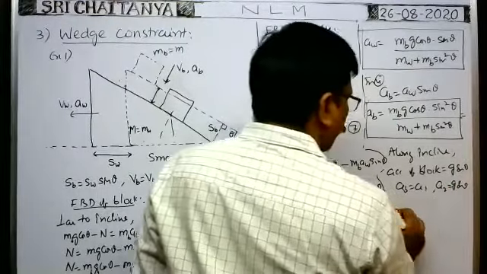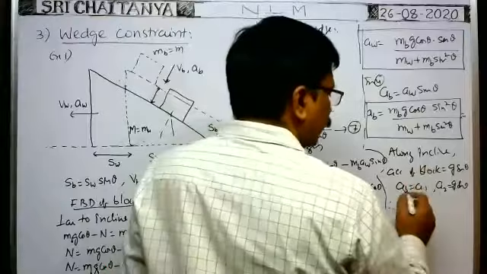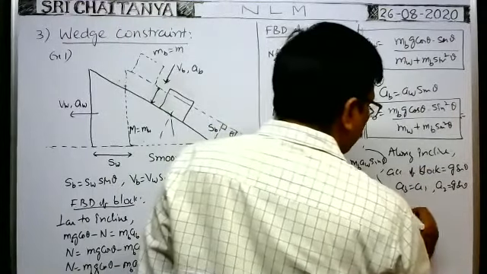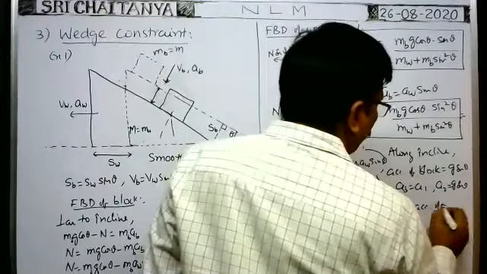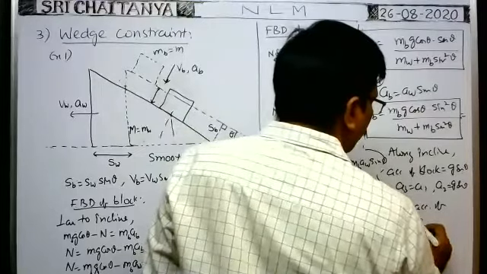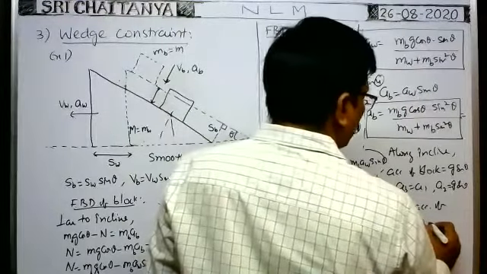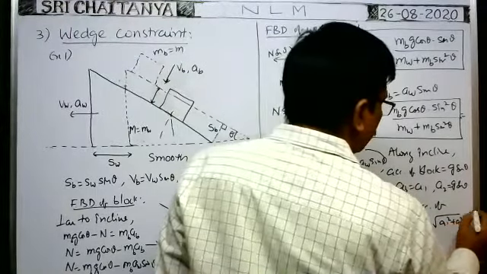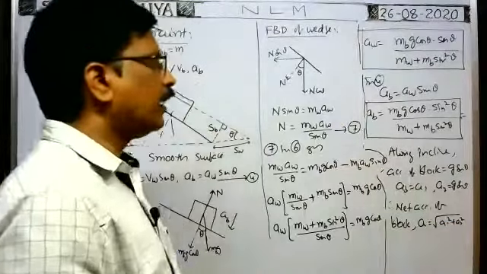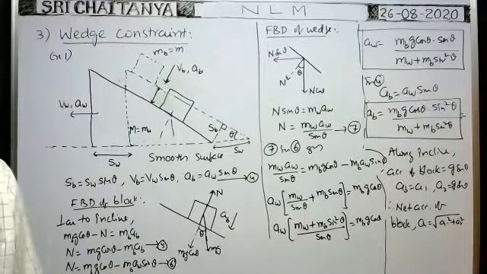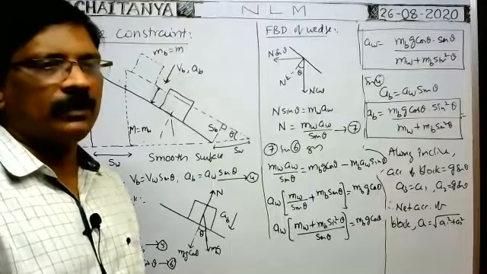Therefore, from the ground frame, when you observe the situation, the net acceleration of the block, A, is equal to square root of A1 square plus A2 square. In this way, we can find the acceleration of the block.